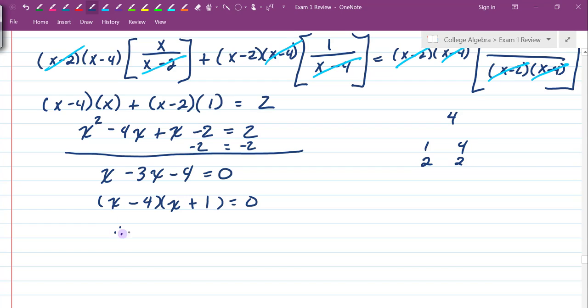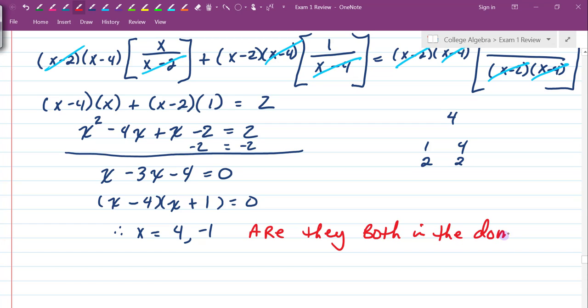So therefore, x is equal to 4 and -1. Okay, so those are my initial solutions. But now I have to examine, are both of these contained within the domain? So let me change to this color. Are they both in the domain? That's the question.